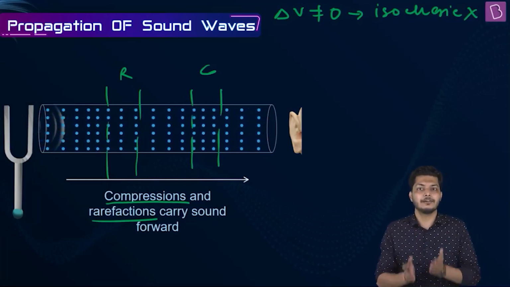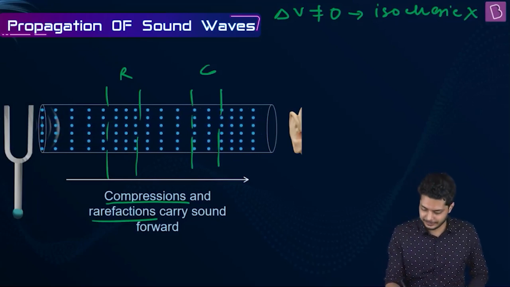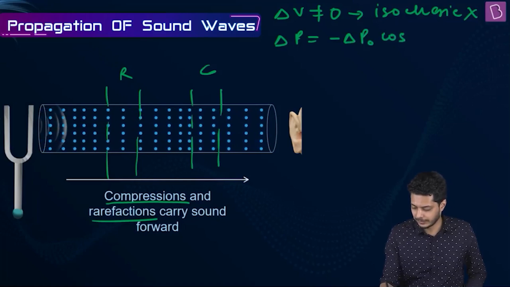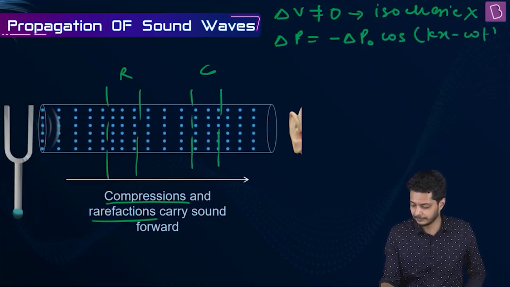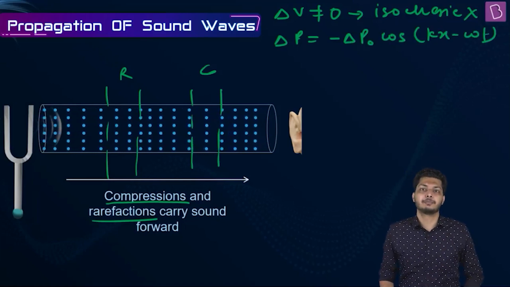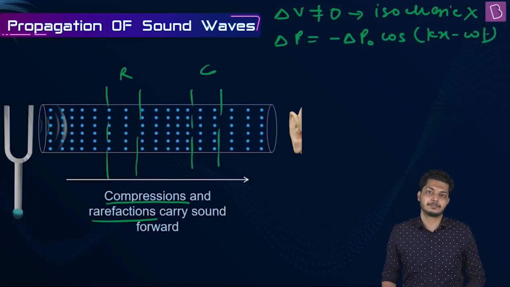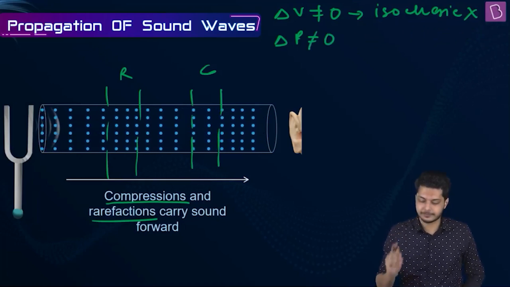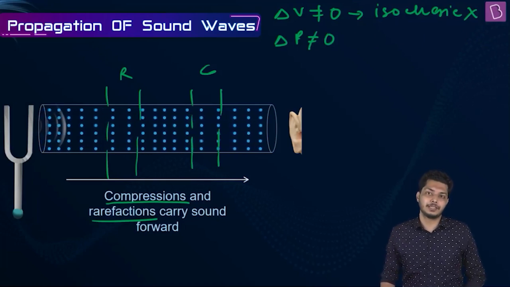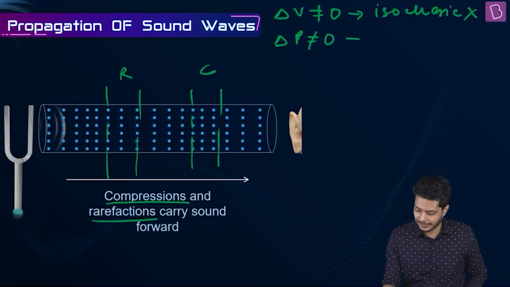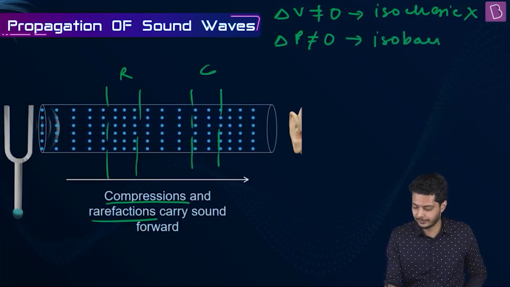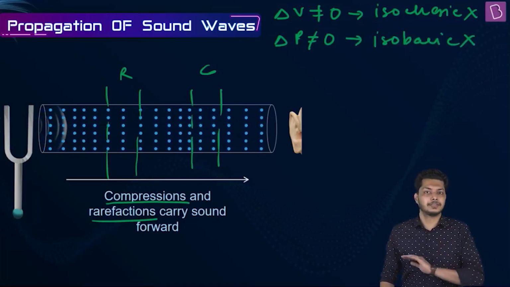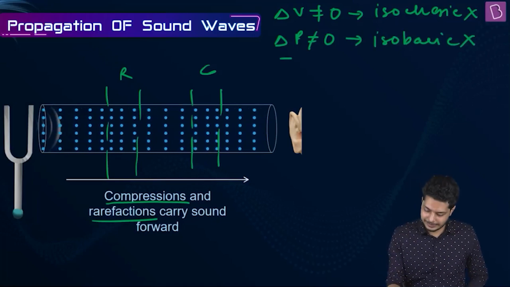Talking about pressure, we have already seen that whenever a sound wave is traveling through a medium, there is a variation in pressure. And this equation tells us del P is equal to minus del P naught cos(kx minus omega t). According to this equation, the pressure is going to vary throughout the medium. So in short, we can say del P cannot be equal to 0. If del P is not equal to 0, that means the process cannot be isobaric. So two options sorted.